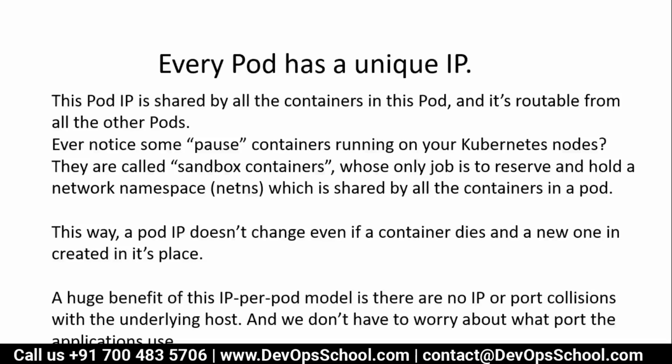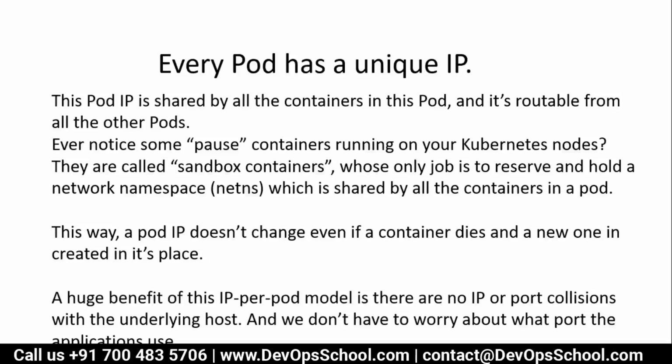That is important. If you look at this here, the pod IP is shared by all the containers in the pod. You know that. You have multiple containers in a pod, and all of them share the same IP which is allocated to the pod. Now it is routable from all other pods also.